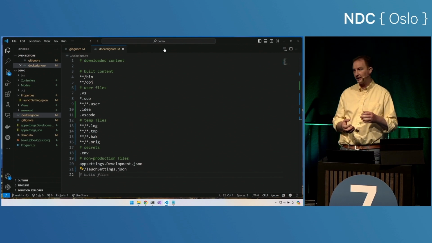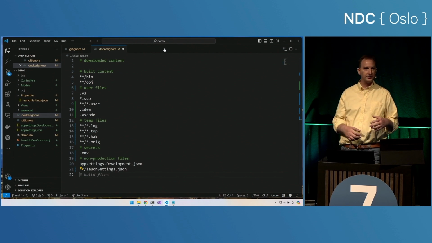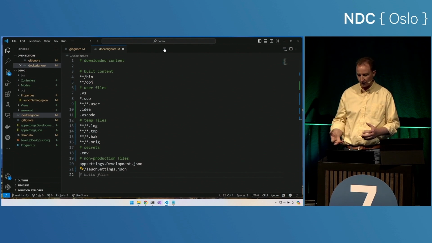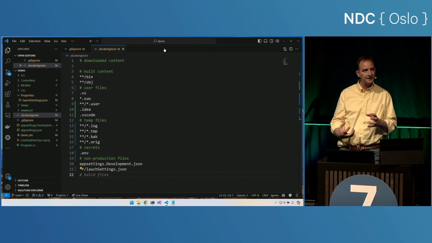Now the cool part here is that it will ensure that we have a clean, unique environment to be able to build this. One of the principles of DevOps is that we always build in this neutral environment, and a Docker container will be exactly that. We've excluded everything that might be user-specific or temporary or not production so that we can have this clean environment every time.